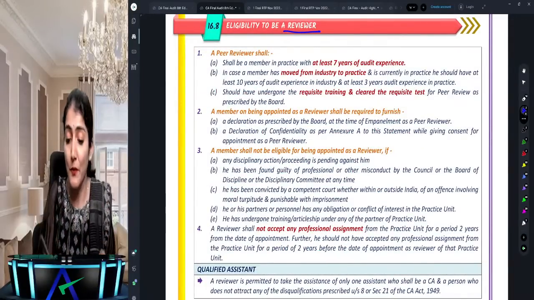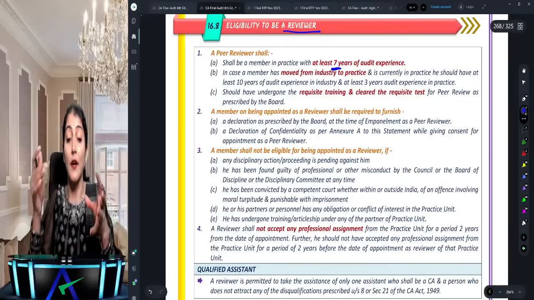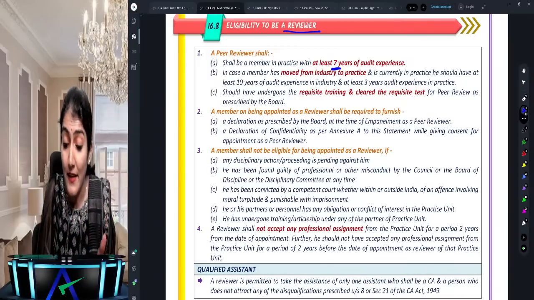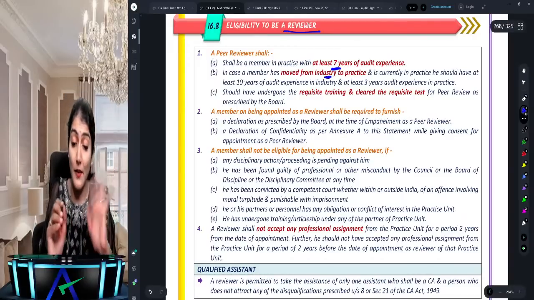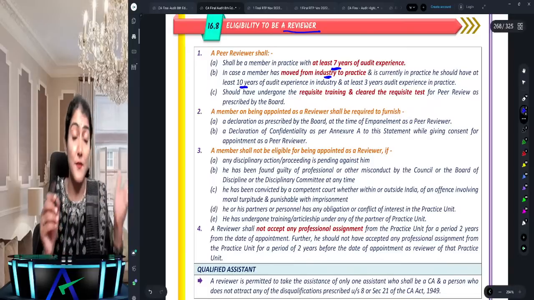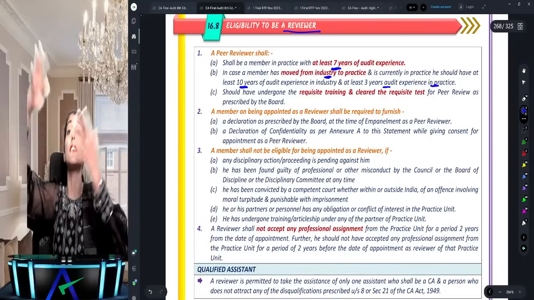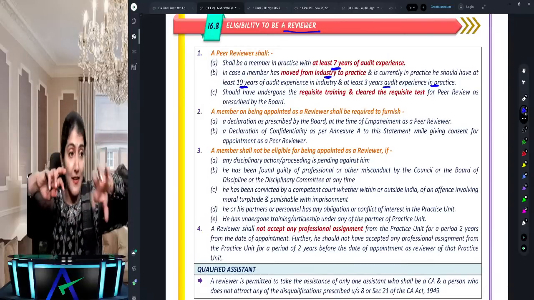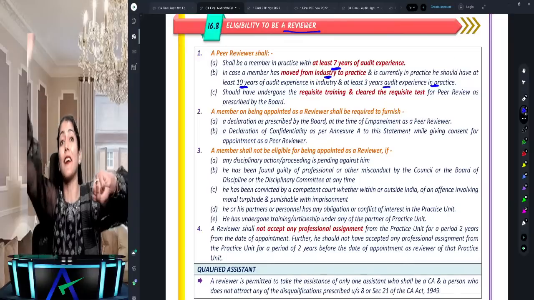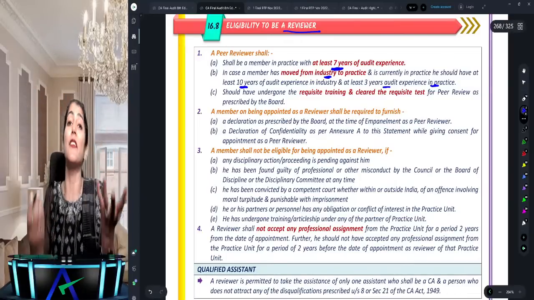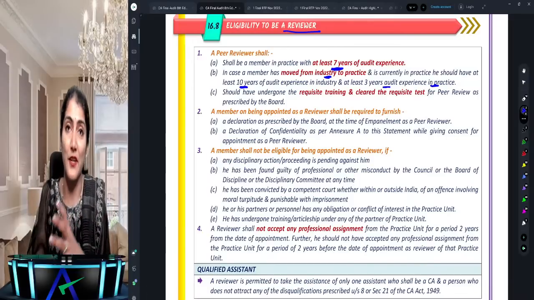There is a question which says that the chartered accountant has been in industry for, say, 9 years. If he has been in industry for 9 years, then what do we say? No, at least 10 years of industry experience and 3 years of audit experience. But he has already practiced for 10 years, and has industry experience of 9 years. So anyway, he fulfills condition number 1, no? That's 7 years of experience.